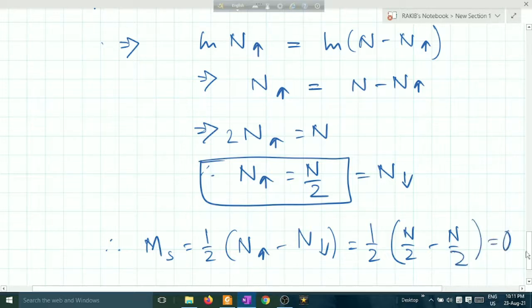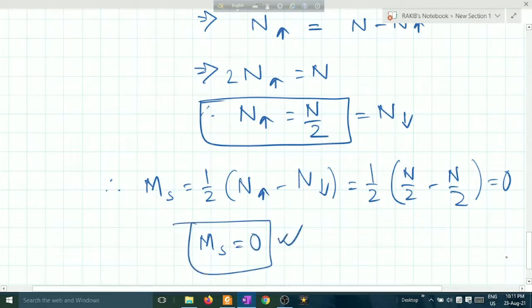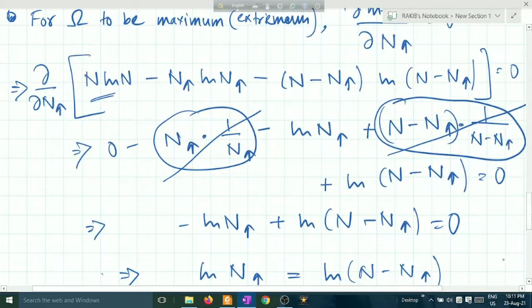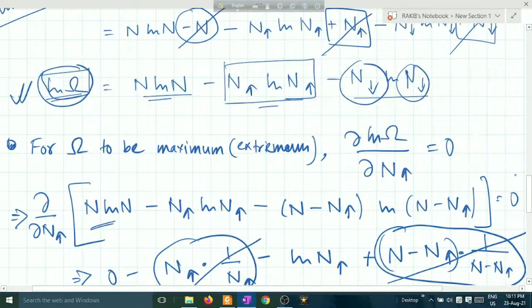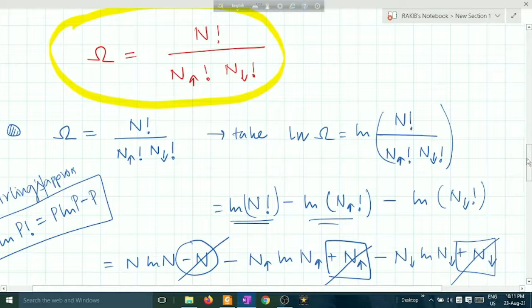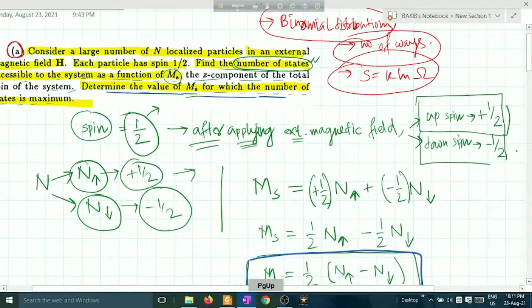This will become 0. The ms value has to be 0 for the number of states to become maximum. This is the question. You can check this by your own. Change the value, take spin 1 particles, take spin 3 by 2 particles. Anything you can do by your own.